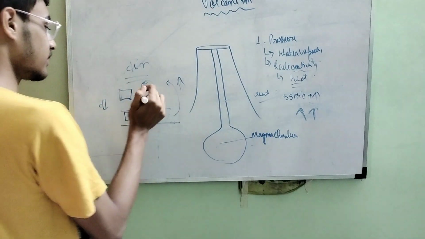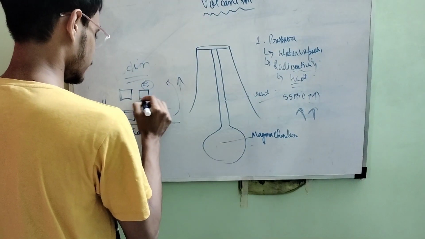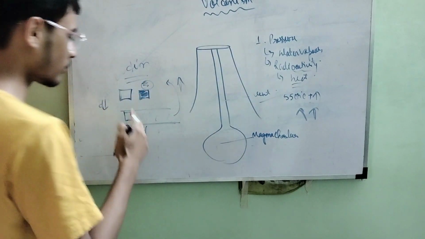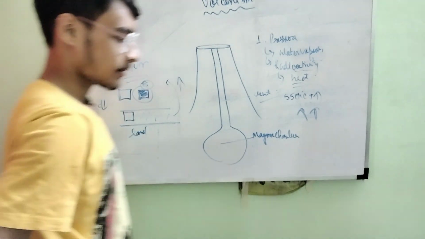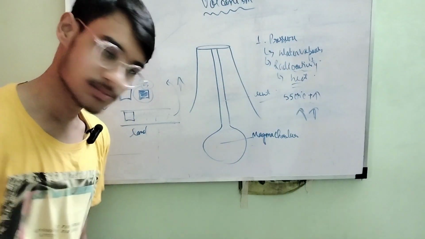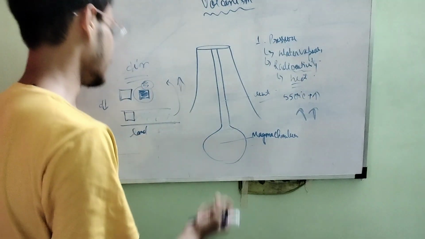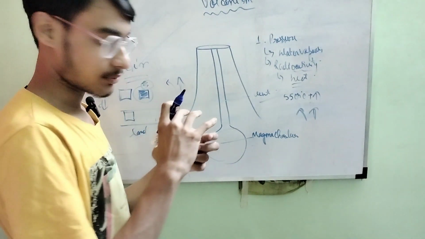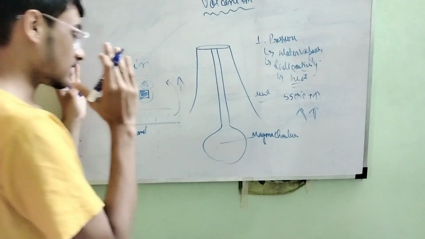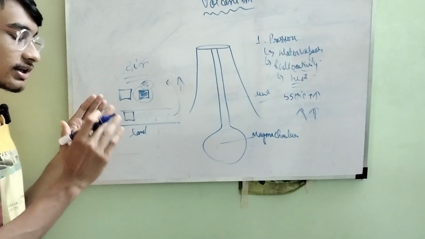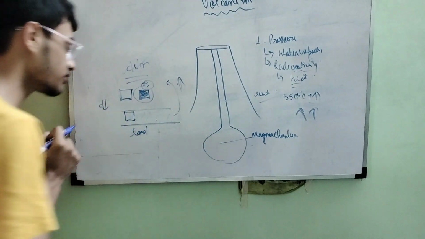So if at this point we have the air, we are calling it a heavy one. Why are we calling it a heavy one? Because the density of it is more. Since the density of this air is very high, that means the air is compact, a huge amount of air in a little bit of space.